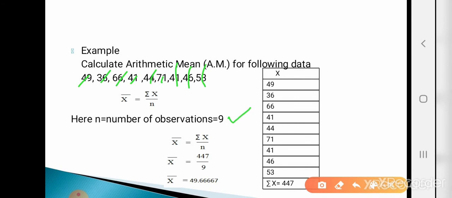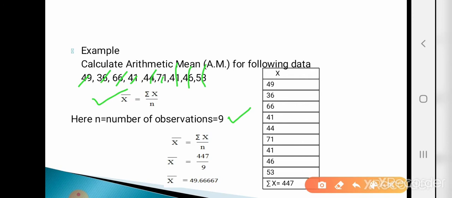The formula for calculating arithmetic mean in ungrouped data is x bar is equal to summation x upon n. So here n is 9. Then what does summation x mean? Summation x means the sum of the values of x. So here the x values are 49, 36, 66, 41, 44, 71, 41, 46 and 53.